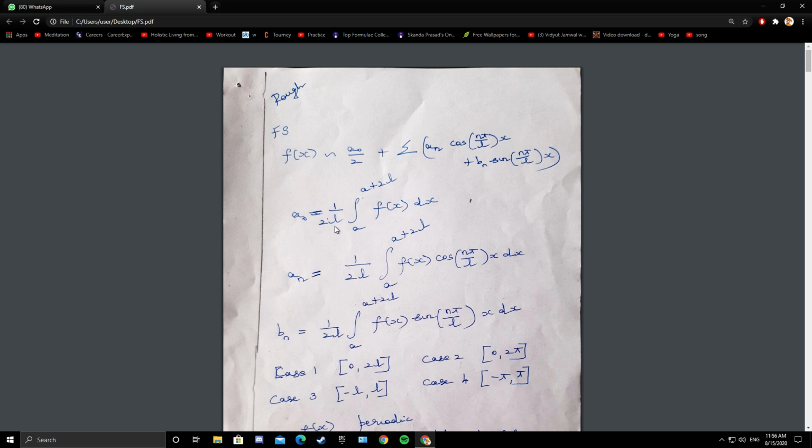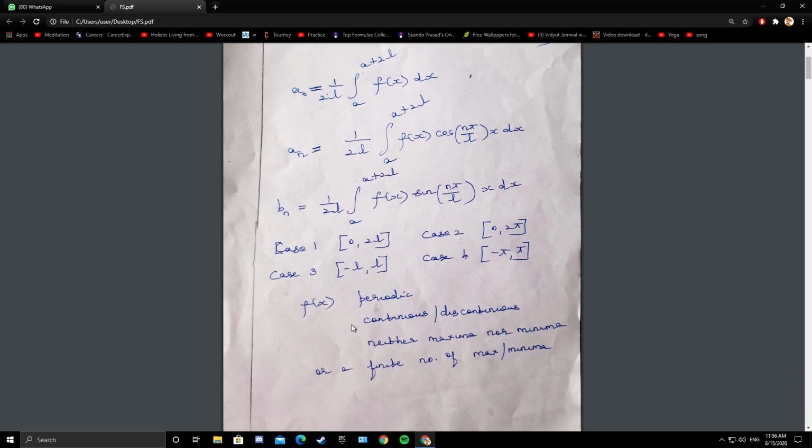So a naught is 1 by L or 1 by 2L integral a to a plus 2L f of x dx, a n is 1 by L or 1 by 2L integral a to a plus 2L f of x cos of n pi x by L dx, b n is 1 by L or 1 by 2L integral a to a plus 2L f of x sine of n pi x by L dx, where n is a positive integer. And it was Dirichlet who proposed the conditions for the function to have the Fourier series of this form.